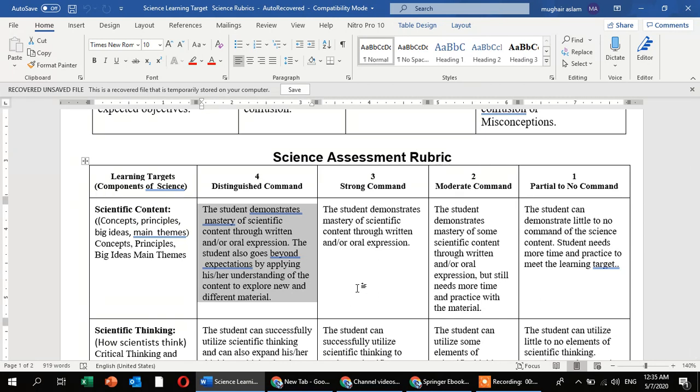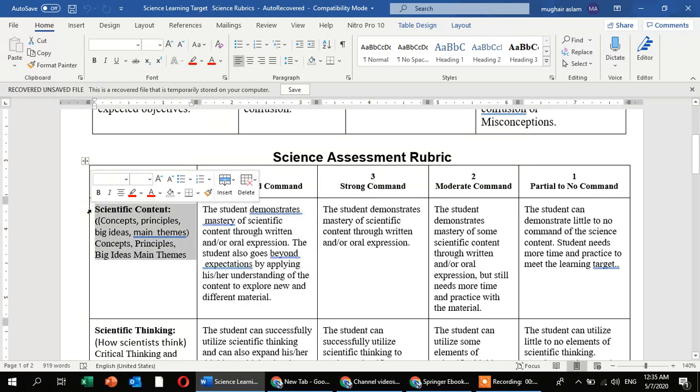The student also goes beyond expectation by applying understanding of the content to explore new and different materials. If you are explaining some hands-on activity, then your scientific content is observed highly. What concept you are giving, what are the principles, what is the big idea and main theme.